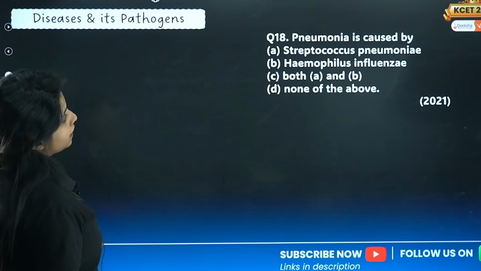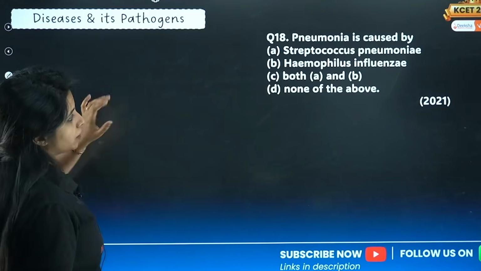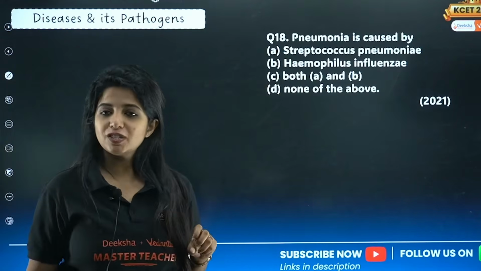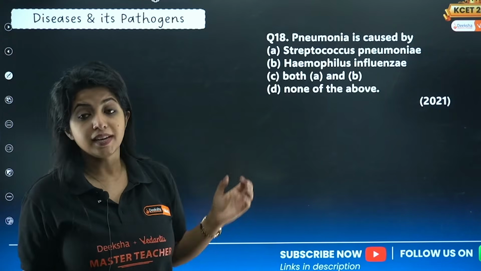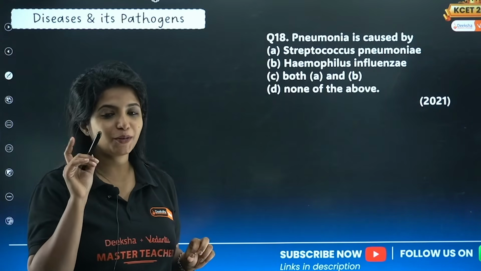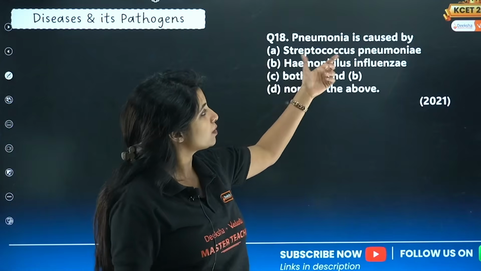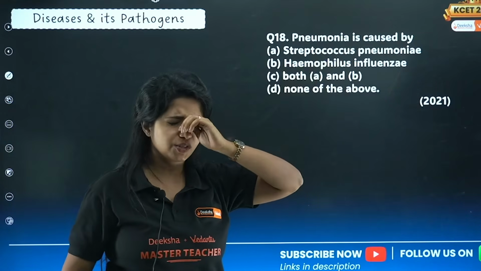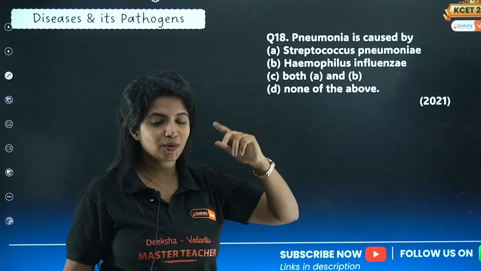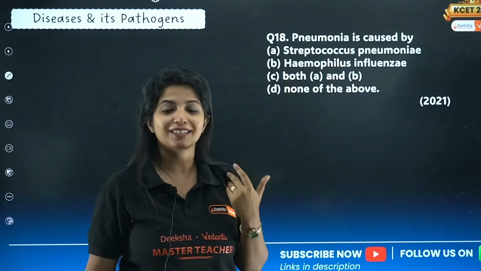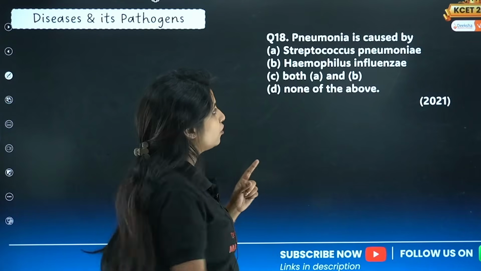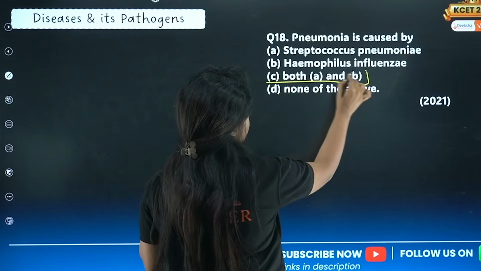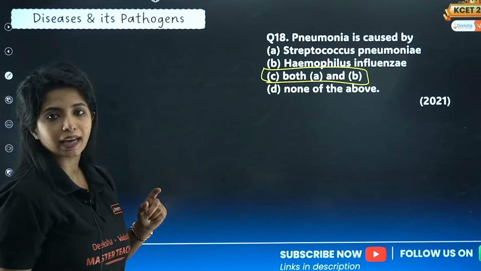Cool. Pneumonia is caused by, now you have to tell me the answer for this. Pneumonia is caused by Streptococcus pneumoniae, Haemophilus influenzae, both A and B, none of the above. Sometimes they can make you land up in trouble. They give you Streptococcus influenzae, Haemophilus pneumoniae. So you're like, oh my God, I do not know, and you go ahead and correct it and put this as the answer. Don't do that. Read your options carefully. Here both of them are correct, which is why your answer is both A and B.